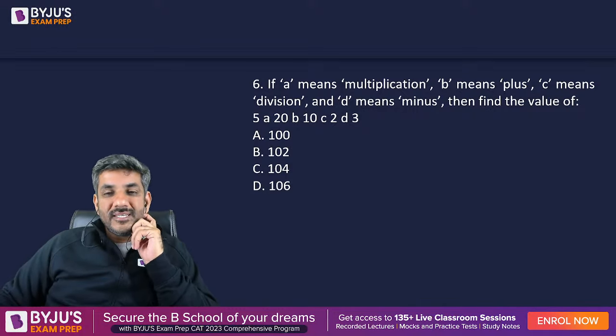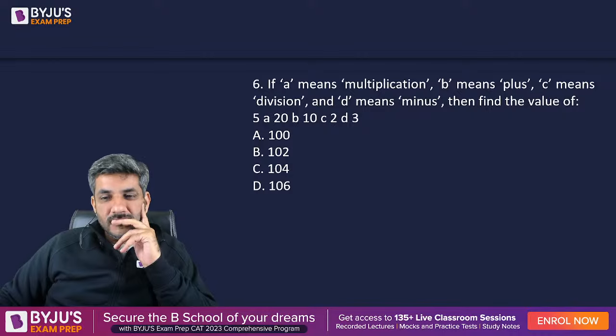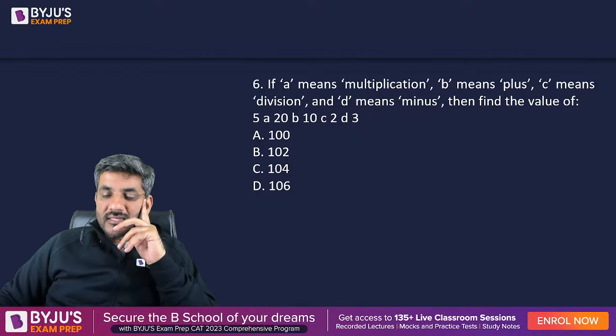Answer for this question number 6. हाँ अंकिता, these questions are taken from actual papers of TISS actually. Some of them are.